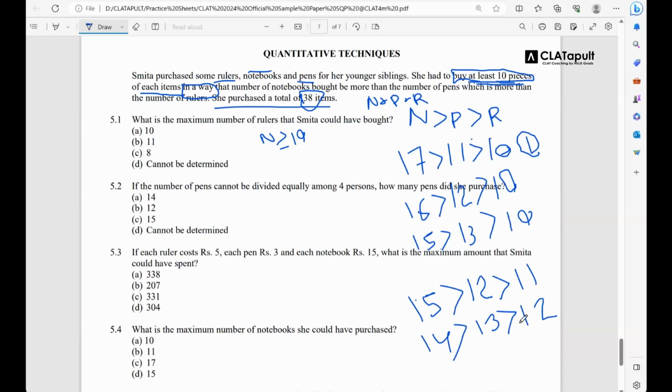The total number of items should be 38. You add these, 14 plus 13 plus 12, it's 39. So we will stop here. Now we have made a graph for us with every single possible outcome.